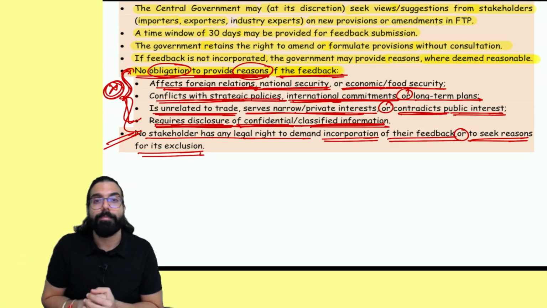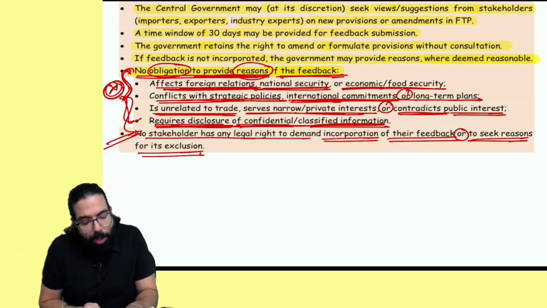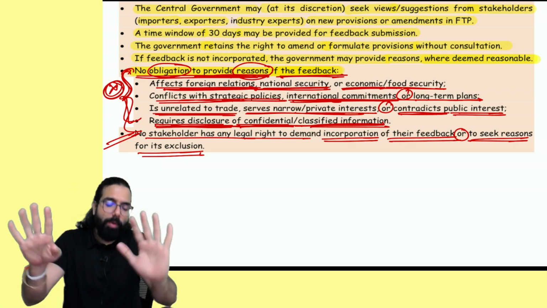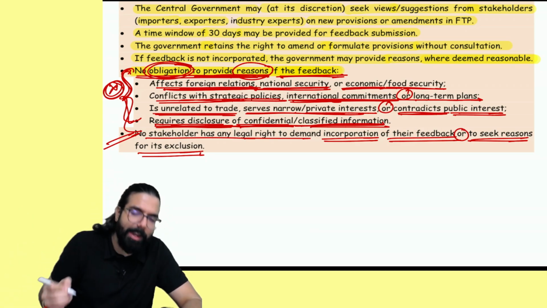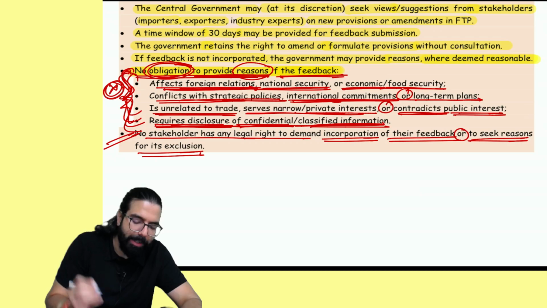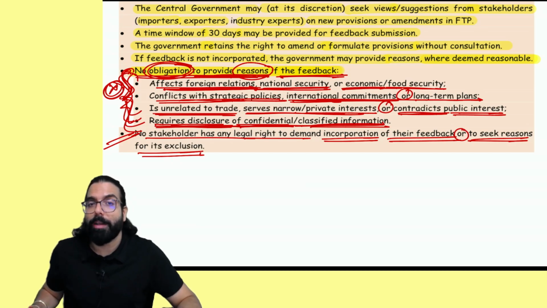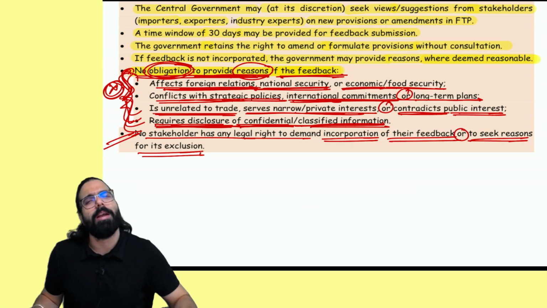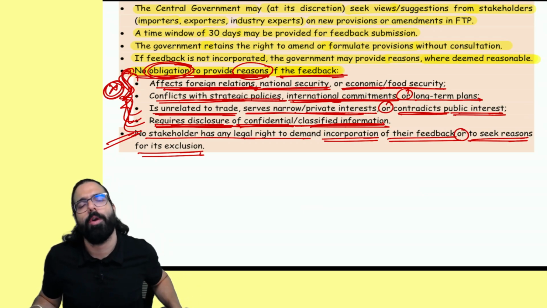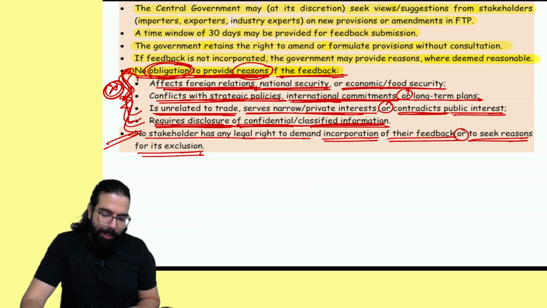But there are four cases when government is telling, we will not go ahead and provide the reason why the feedback was not incorporated. In this scenario, government is not under an obligation to provide the reason why your feedback was not incorporated. And you cannot go ahead and ask the government such things. Done, sir. This point is clear.